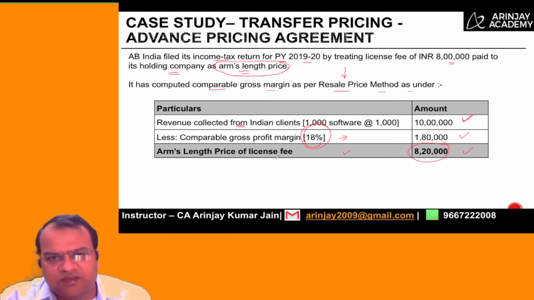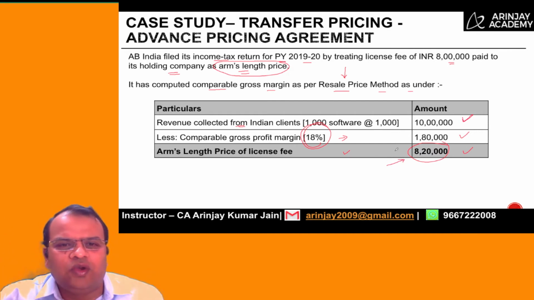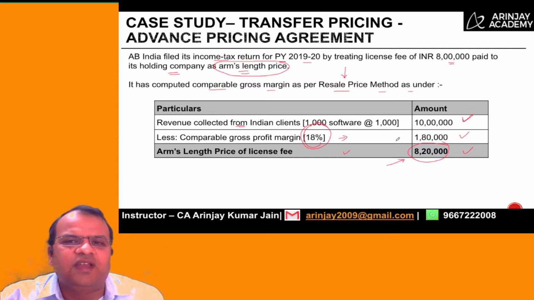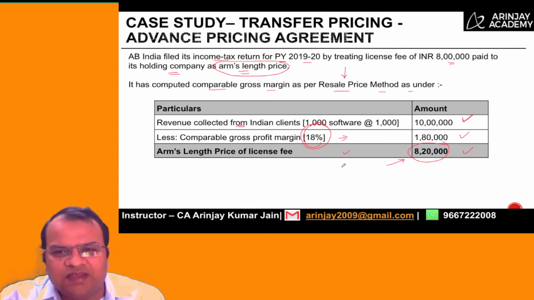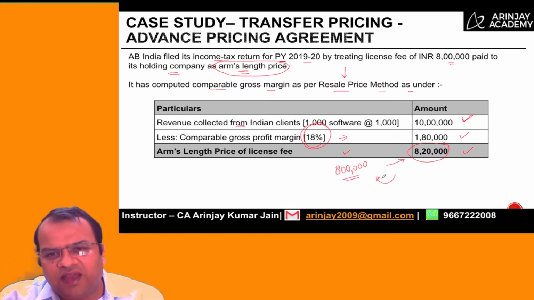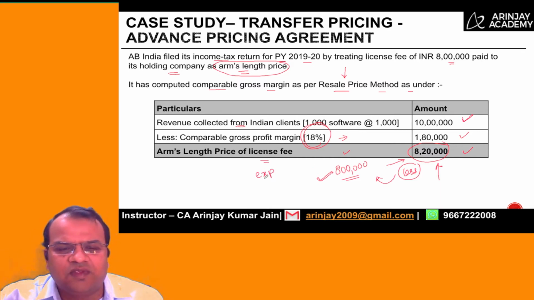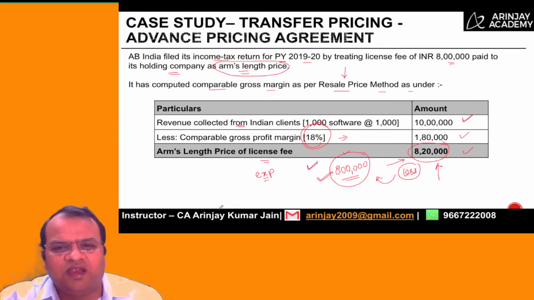So applying the resale price method, the company says that this price of 8,20,000 is what is paid by similar enterprises which are independent. But basically what I am paying is 8 lakh. Right? So since I have paid less than what is normally paid by other enterprises, the payment I have done is an arm's length payment. For the Indian company, the license fee is an expense, and therefore if they have paid less, that means it is meeting the arm's length criteria.